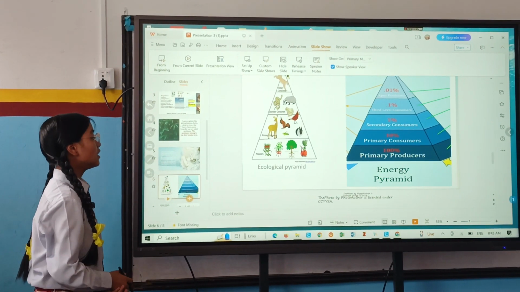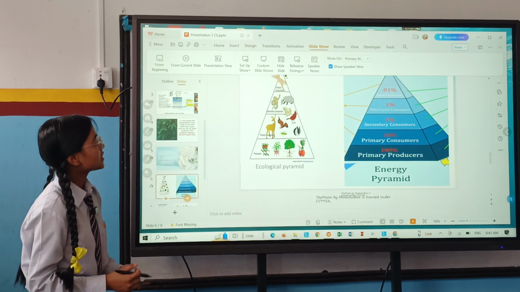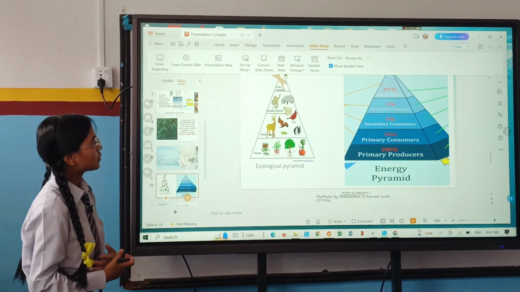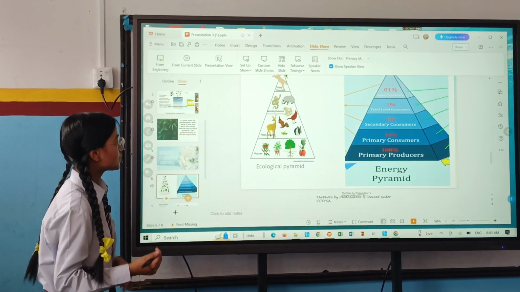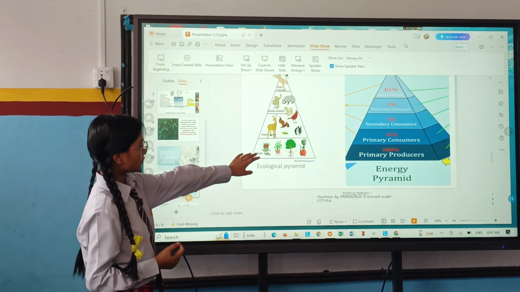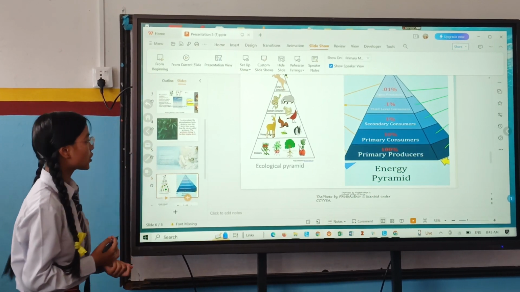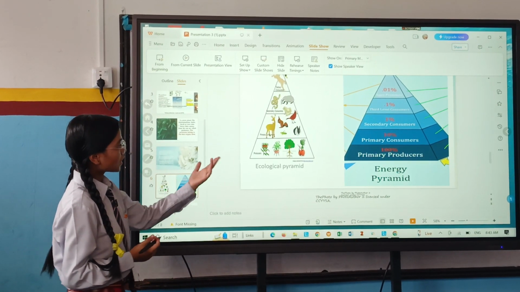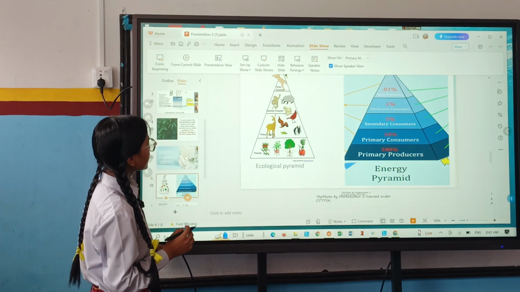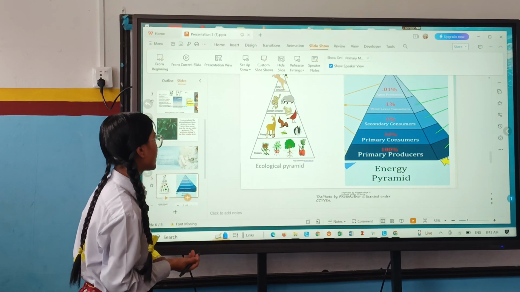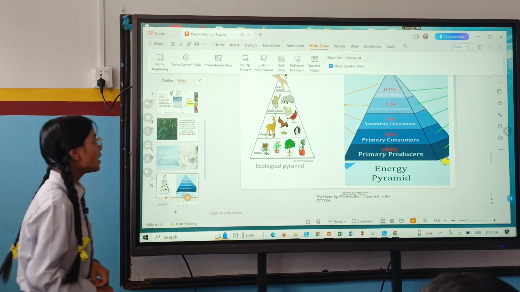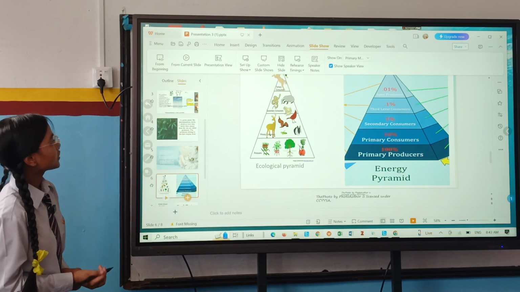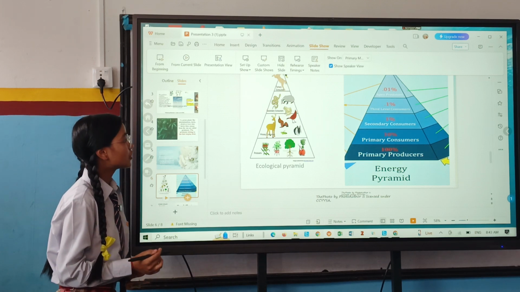And here is an ecological pyramid and energy pyramid of the consumers. So first the broad space is gained by the producers, that is herbs, shrubs and trees, and the next portion is gained by primary consumers, and after that secondary consumers, and at last tertiary consumers.